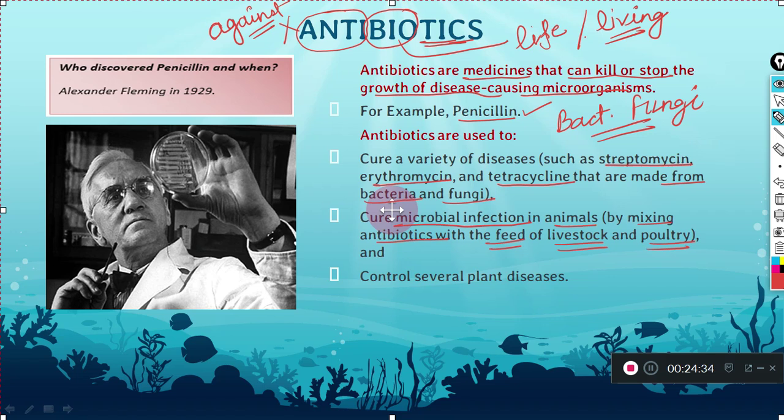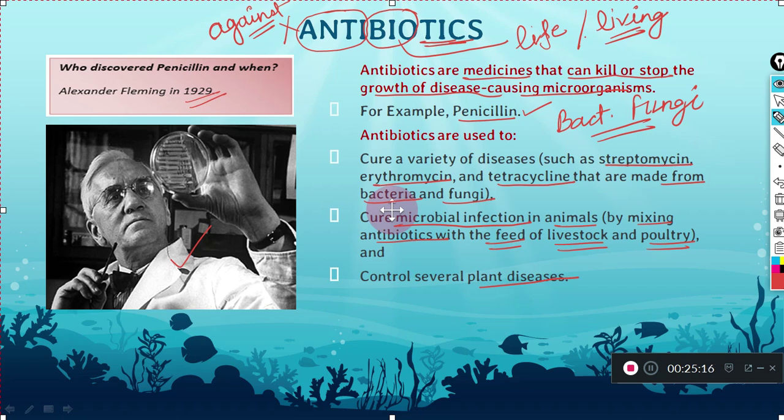What happened during 1929, when he was just checking things? He had grown some bacteria to see what kind of bacteria is causing infection. So during 1929, when he was doing this experiment, he went for some vacation for some time, and he had kept some bacteria to grow in some media. As you can see here, this is a petri dish. Okay, and in the petri dish he was growing some of the microorganisms or bacteria.